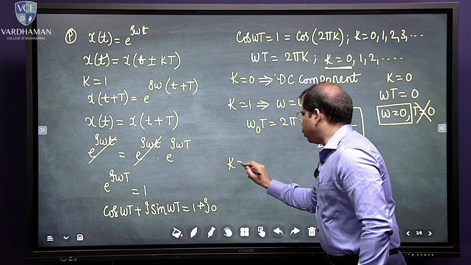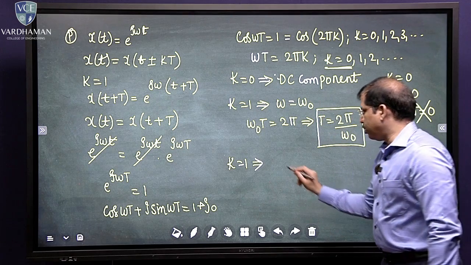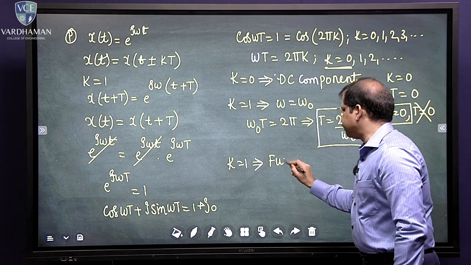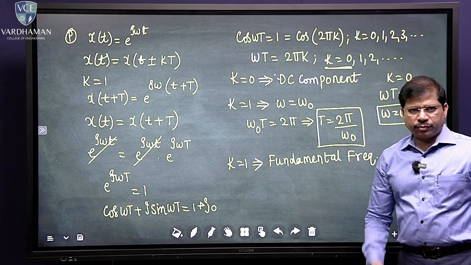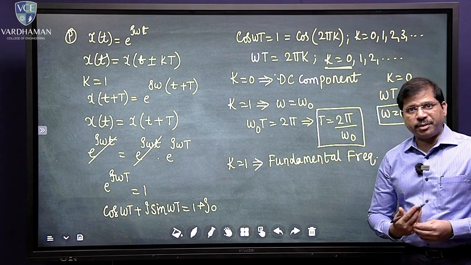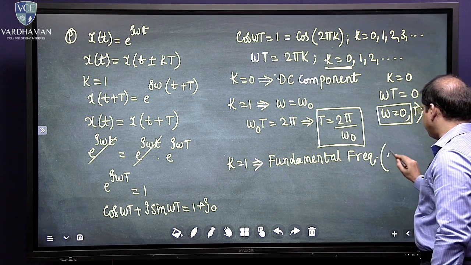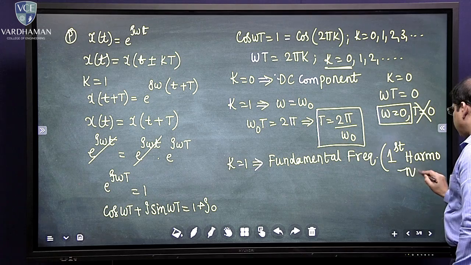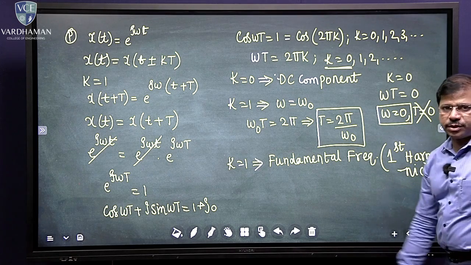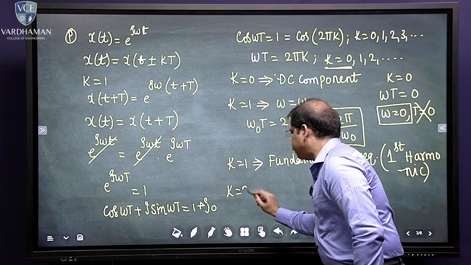Now, when k equals to 1, this is what you call the fundamental frequency. When k equals to 1, that's what you call the fundamental frequency. And because it is 1, we will also call this the first harmonic frequency. Then what happens at k equals to 2?